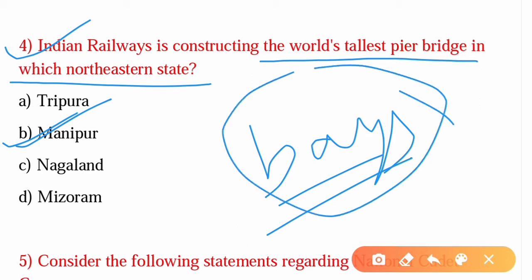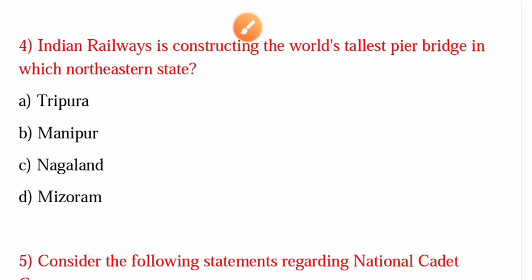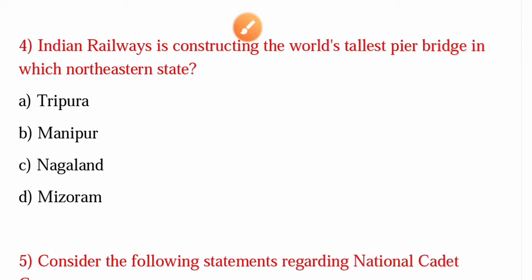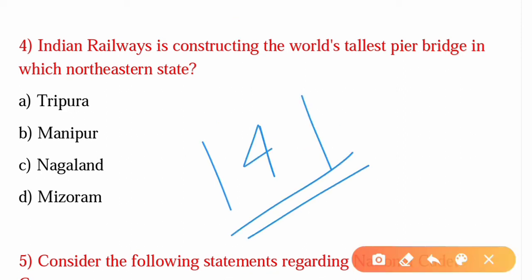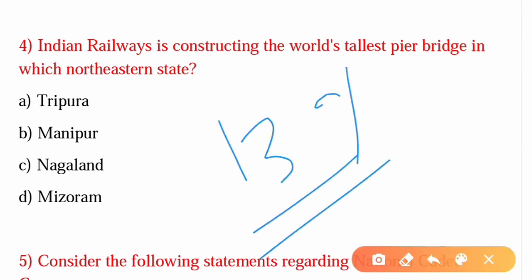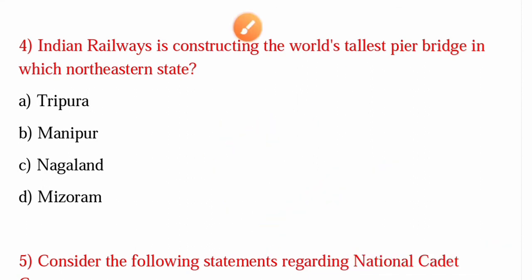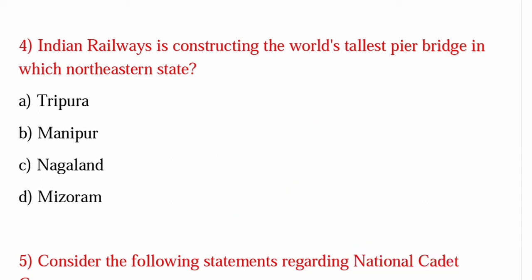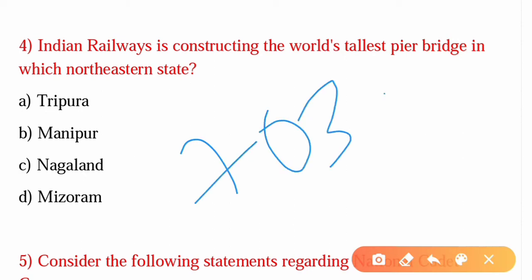So this is being constructed across river Ijai. So what's the name of the river? Ijai, near Noni in Manipur, and it will be 141 meters tall. So the existing record is of Mala Rijeka viaduct. It is in Montenegro in Europe, and that is 139 meters tall. So this project will be completed by around March 2022, and it is a part of Jiribam Tupul Imphal new BG line project, and the total length of the bridge will be around 703 meters.